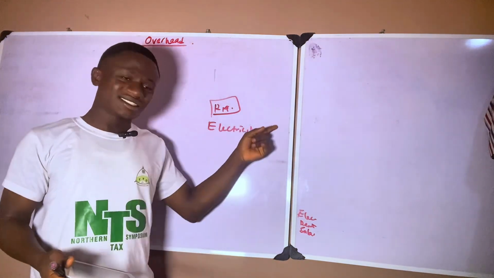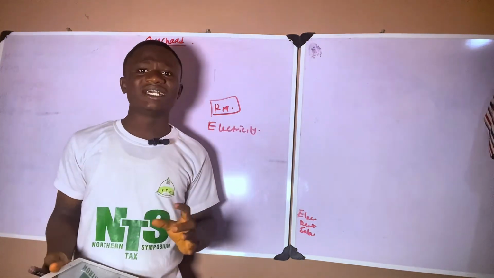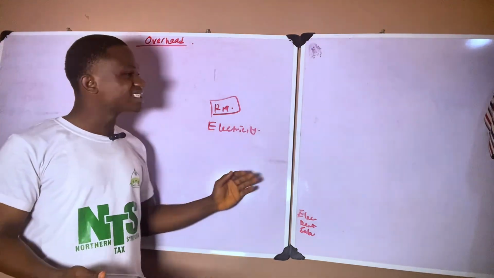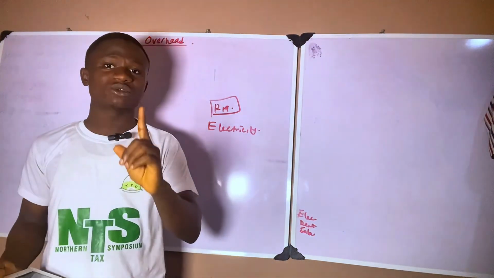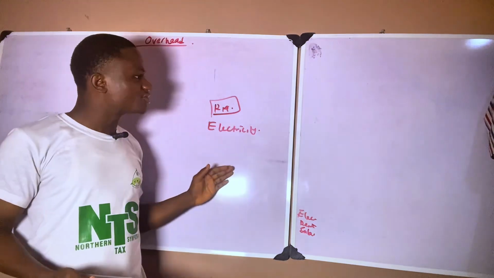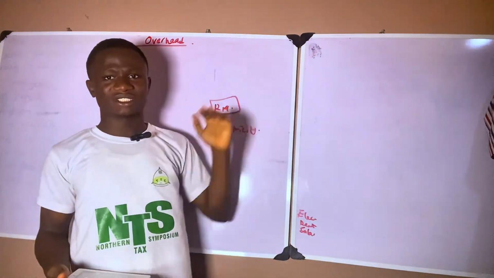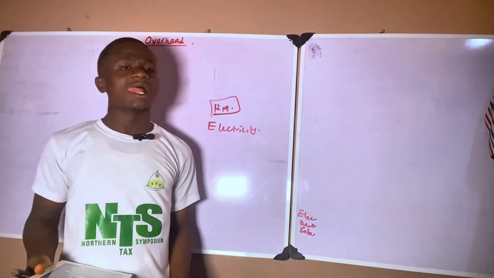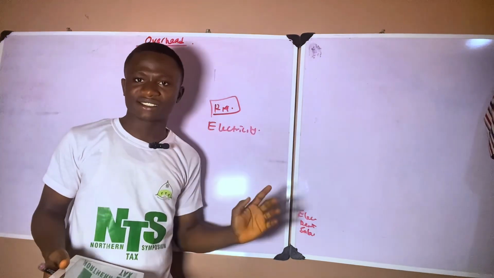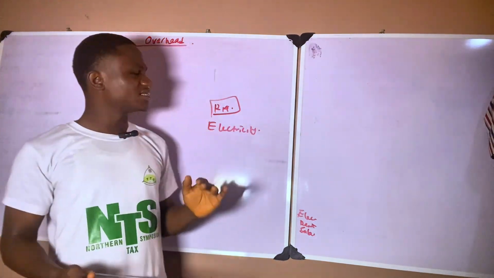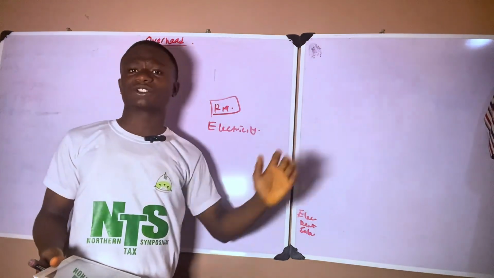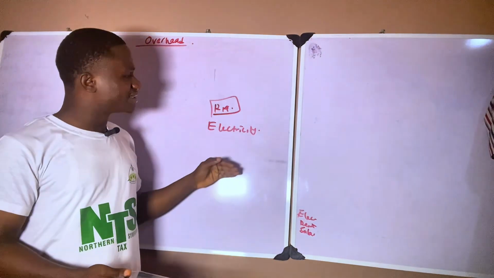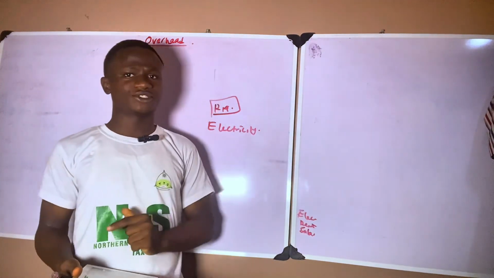That makes the cost of electricity an indirect cost. Why? Because it cannot be traced to a particular production unit. It is attributed to lots of production units. It is going in different ways. So I hope you now get the difference between a direct cost that can be traced to a particular production unit and an indirect cost that cannot be traced to a particular production unit.